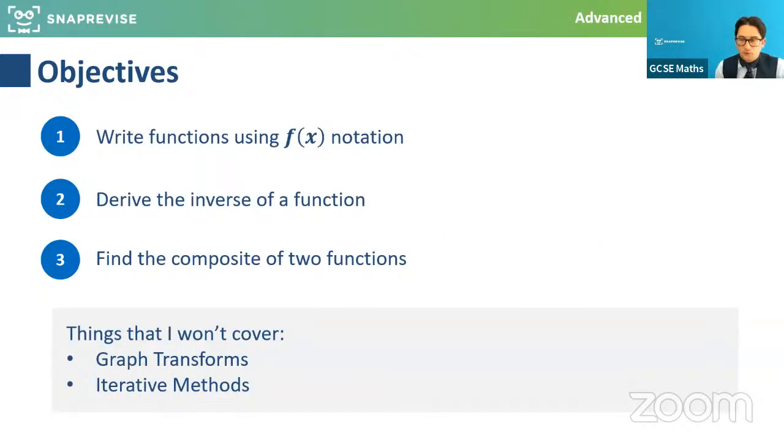What we're going to look at today is writing functions using the f of x notation, how to find an inverse function, and also how to find the composite of two functions. We're not going to do graph transformations and we're not going to do iterative methods, because this topic straddles lots of different things, but these are the main ideas that we're going to look at today and they are quite involved.